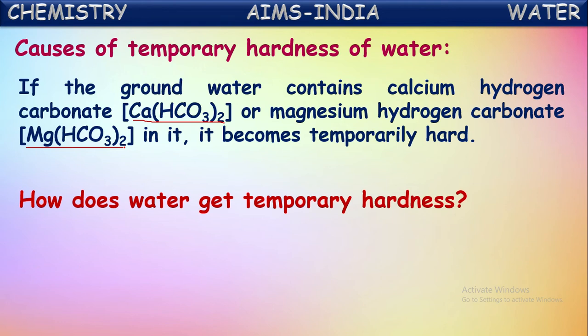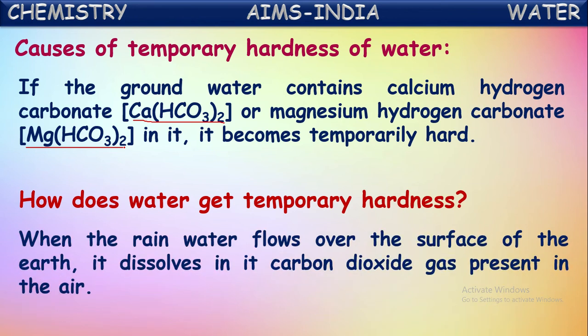Then, how does water get temporary hardness? Let us see here. When the rainwater flows over the surface of the earth, it dissolves carbon dioxide gas present in the air. Yes, we know this. Rainwater, while coming down from the atmosphere to the soil, or after coming onto the earth, dissolves so many substances into it. Along with them, carbon dioxide gas also will be dissolved into this water. The carbon dioxide gas present in the atmosphere will dissolve into this rainwater.